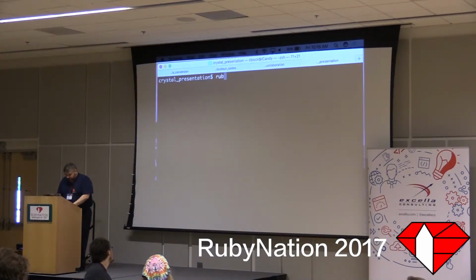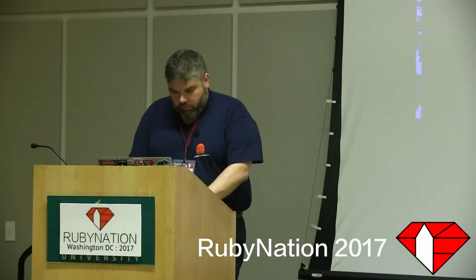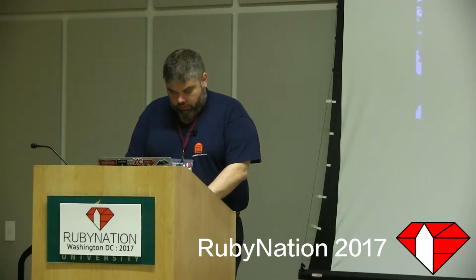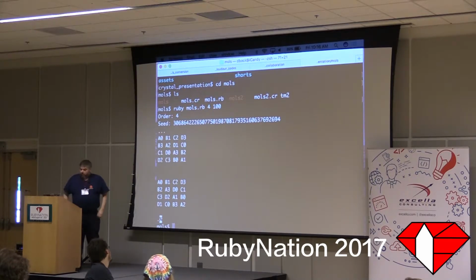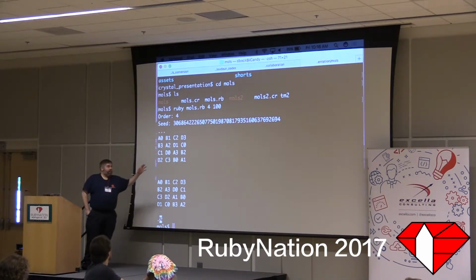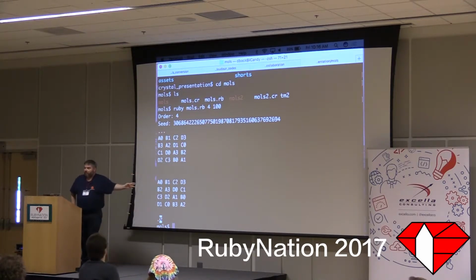I can come over here and I can say ruby moles.rb. Let's find all of them for order 4, right? And the number I need to find, well, let's see if there are 100 of them. Moles.rb, order 4. Let's see if there are 100 of them. Believe it or not, there are only 2 valid solutions. Now, of course, you can find 144 permutations of each, but there are only 2 valid solutions if you sit down with a deck of cards to do this.